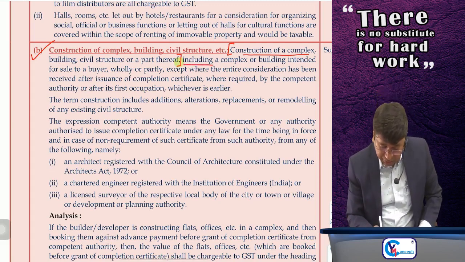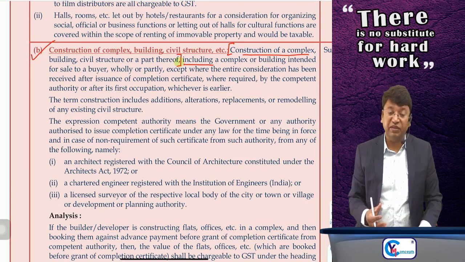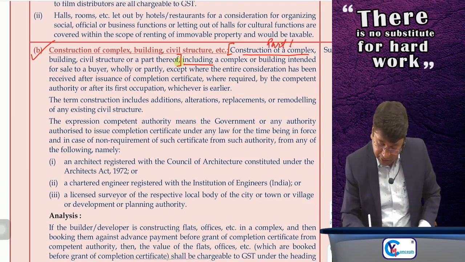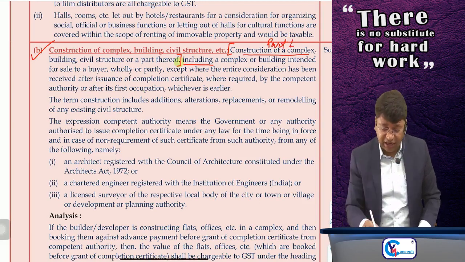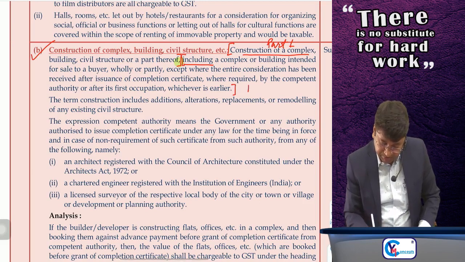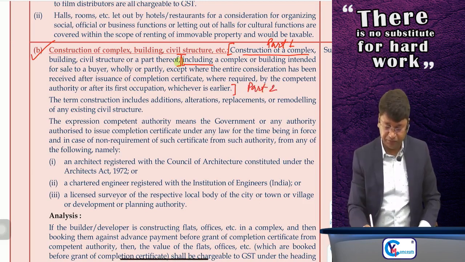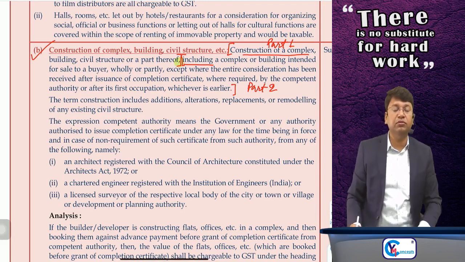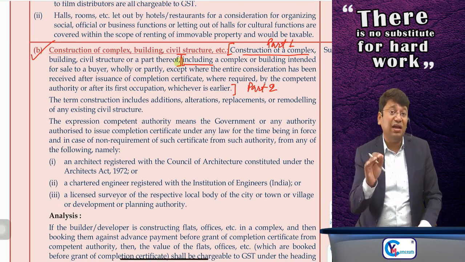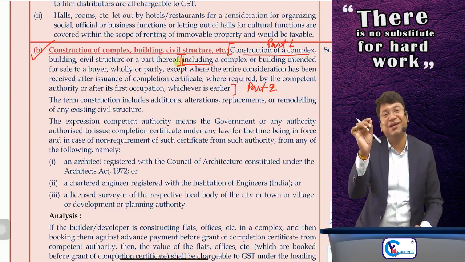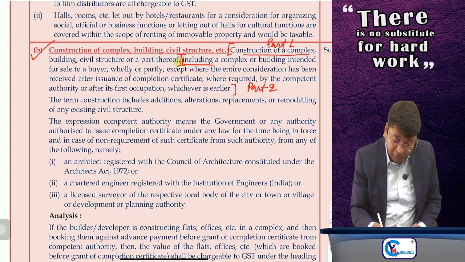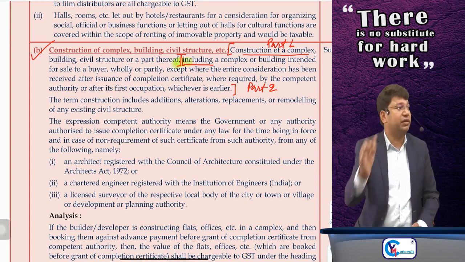Sir, now the words are starting from including, and before including there is a comma. Sir, it is part 1, and from including till the end it is part 2. Okay, it is part 2. Why in a single sentence have I mentioned that it is part 1, part 2? Just because of this comma which is there before the word including.